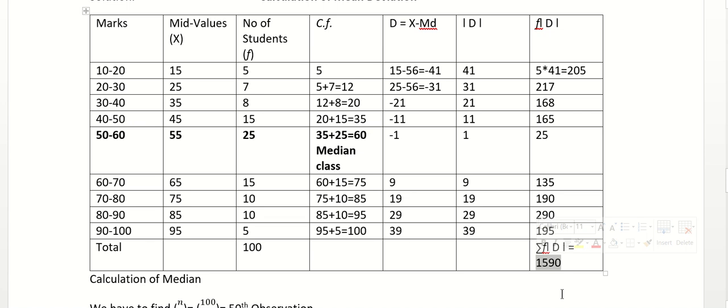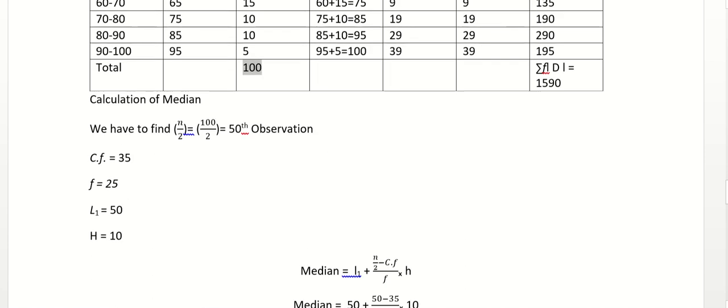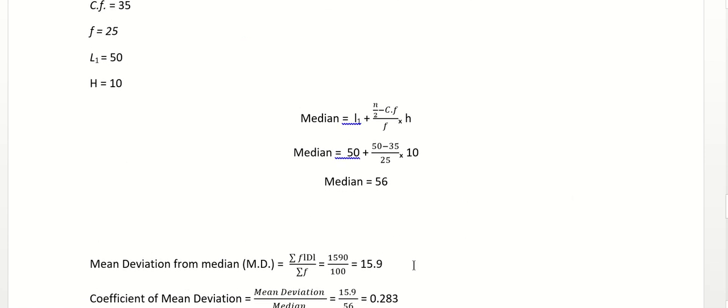Now I will apply the formula for mean deviation. What is the formula for mean deviation? Summation of F into absolute value of D, it means this sum, divided by summation of F. Okay. So this 1590 divided by 100. Here you can see 1590 divided by 100 is 15.9. So this is your mean deviation from median.